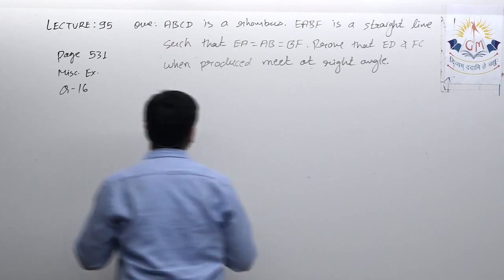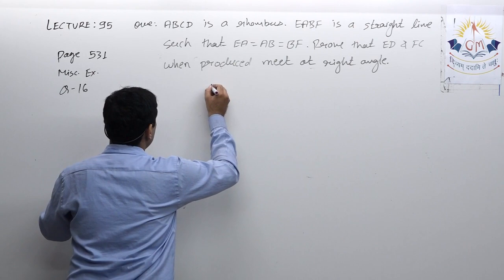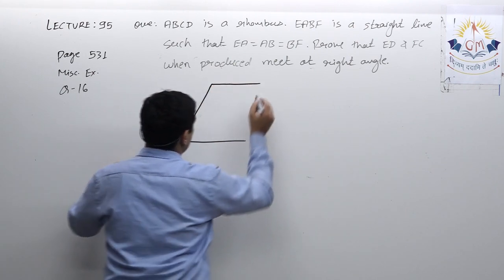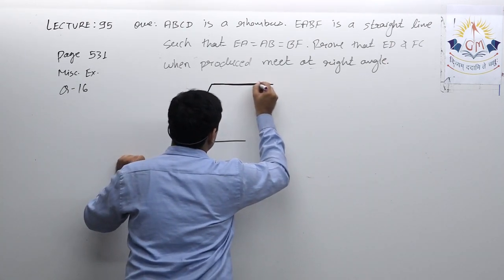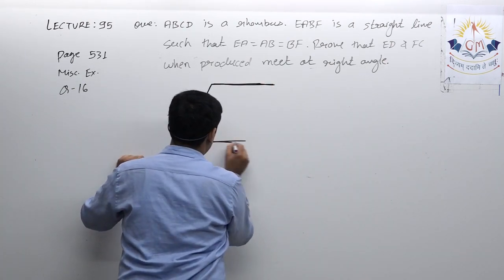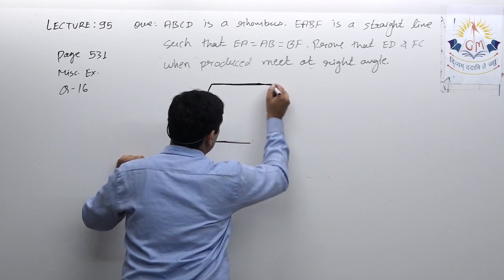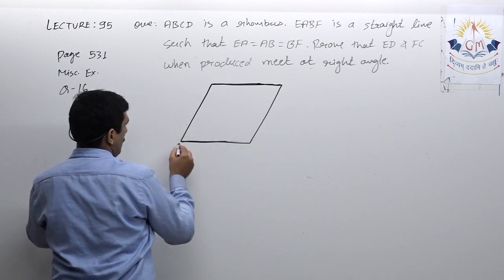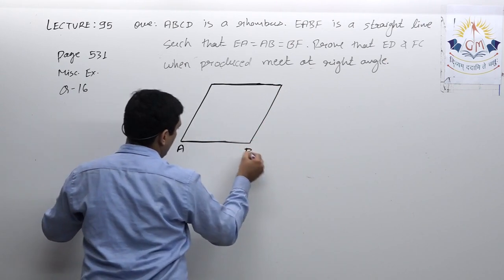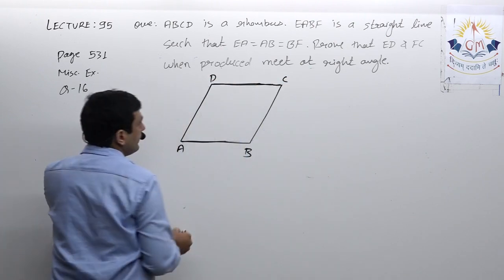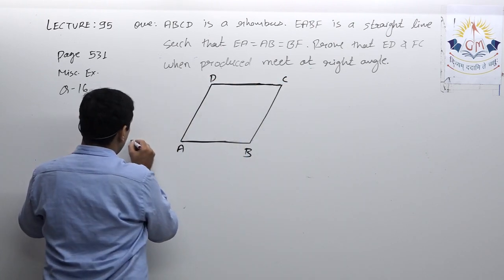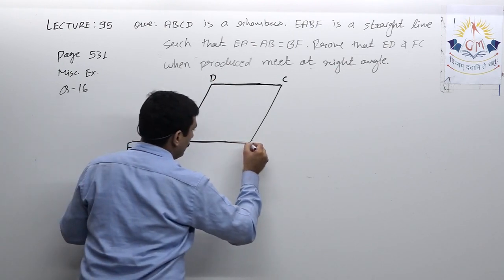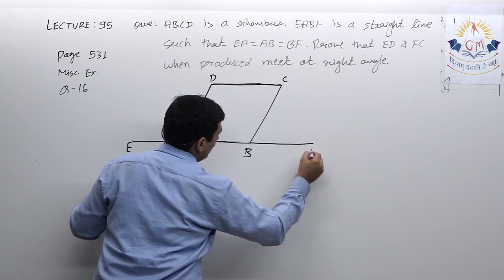Okay, so ABCD is a rhombus. E, A, B, F is a straight line.